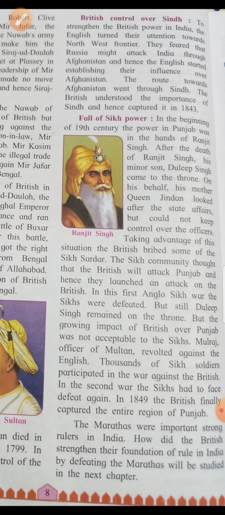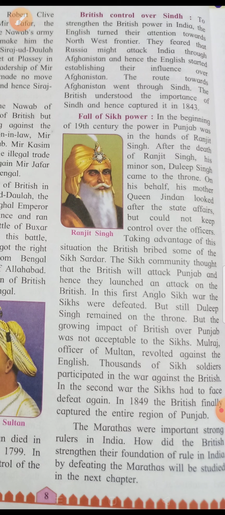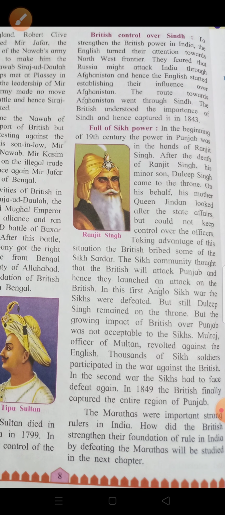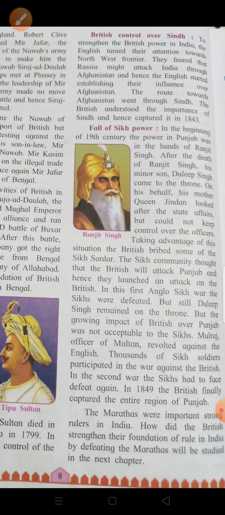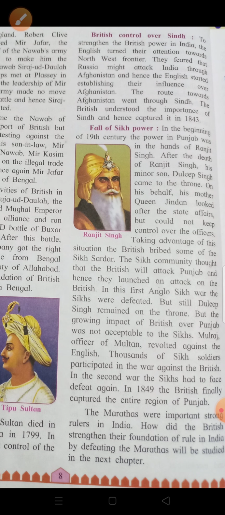Now in 1849, the British started ruling over the whole of Punjab. Okay. The Marathas were important, strong rulers in India. How the British strengthened their foundation of rule in India by defeating the Marathas will be studied in the next chapter. Now children, here the Marathas were very strong rulers in India. How did the British strengthen their foundation of rule in India by defeating the Marathas? Means how the British defeated the Marathas, we are going to study that in the next chapters.